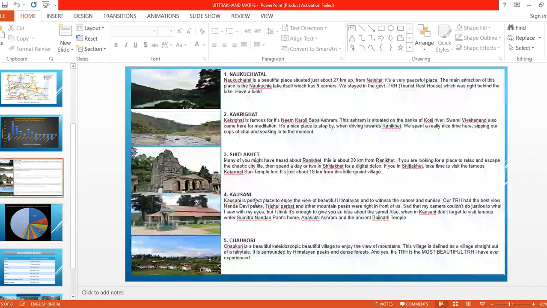Next, the fourth one is Kausani. What is Kausani? It is a perfect place to enjoy the view of the beautiful Himalayas and witness the sunset and sunrise. So if you want to see the sunset or sunrise, where are we visiting, children? If you want to see the sunset, which place are we moving to? No, here it is in Uttarakhand, the Kausani. Nearest to us, ma'am. Nearest to the Belgamites.